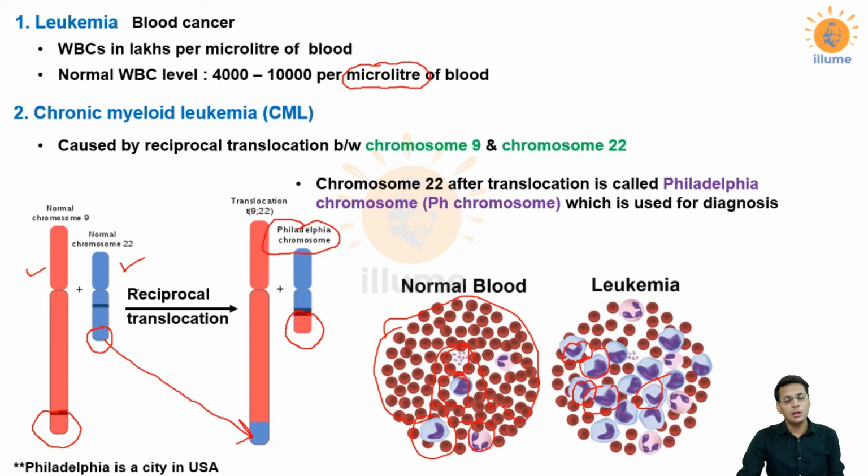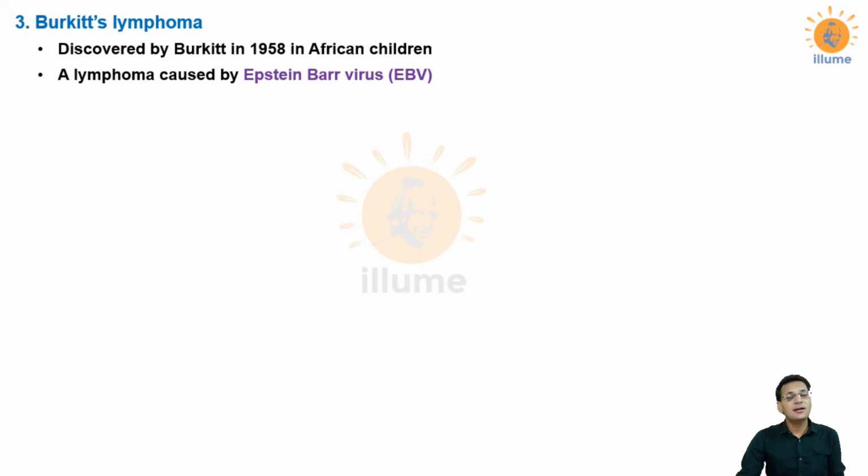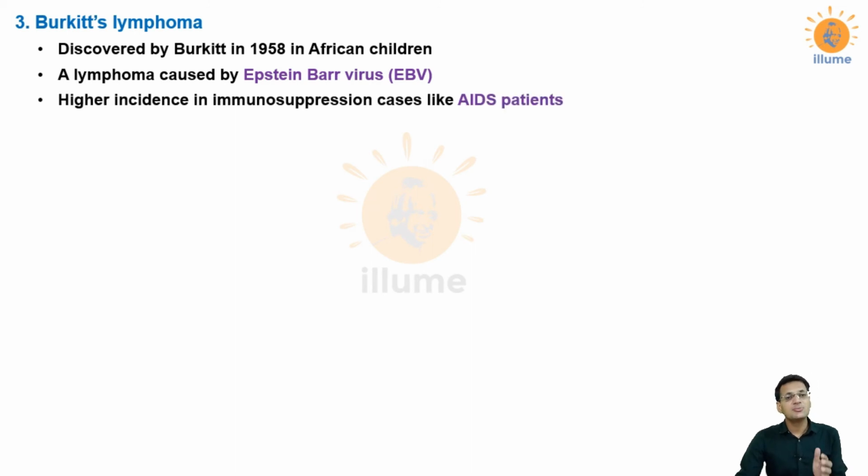This represents leukemia. Next is a very important lymphoma called Burkitt lymphoma. This is a cancer of lymphatics, that is B cells, as we discussed in our immune system chapters about B cells. So this is a cancer of B cells. It was discovered by Burkitt in 1958 in African children, hence it is called Burkitt's lymphoma, and it is a lymphoma caused by a virus called Epstein-Barr virus, and this cancer is present in cases of immunosuppression patients.